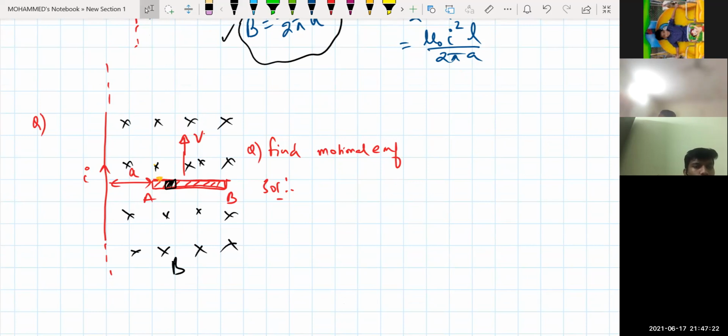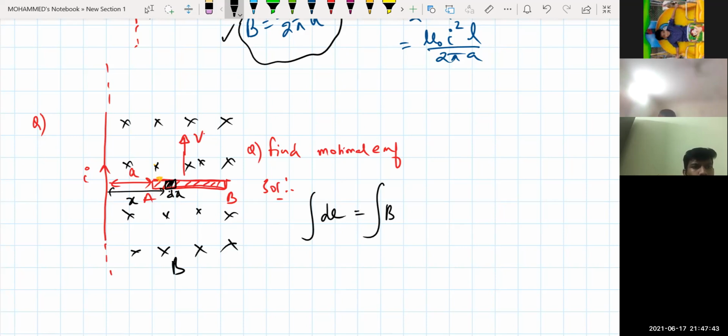Anyhow, induced electric field, so what I can write is integral of dE equals integral of B L into V. I can write dL will be equal to dx. So I'm taking some small element dx at a distance of x. Is that clear?